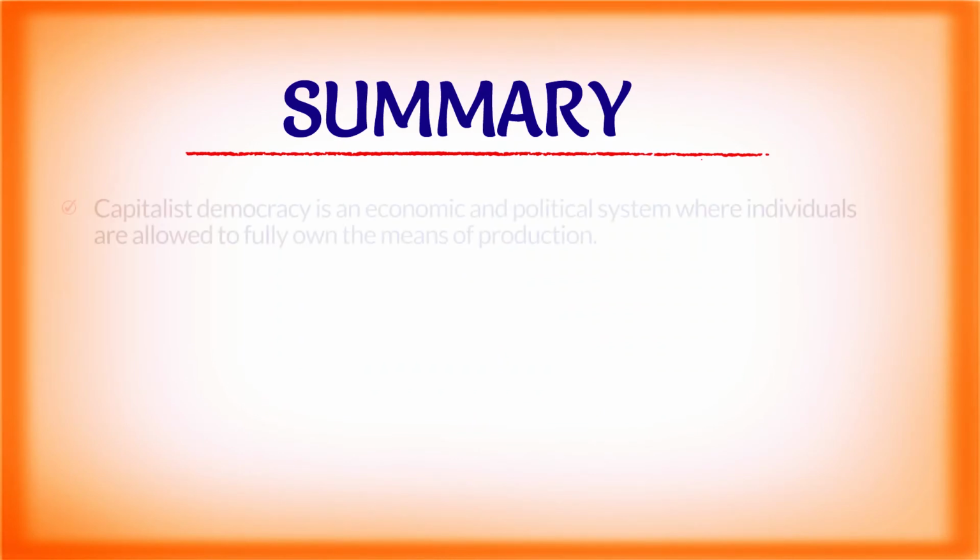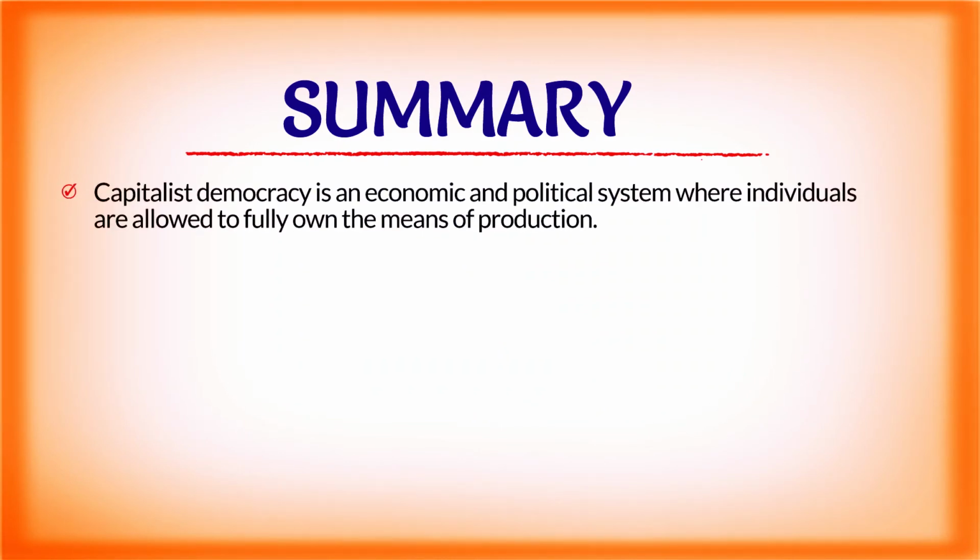Now that I've come to the end of this lesson, let's take a quick summary of all that we've learned so far. We learned that capitalist democracy is an economic and political system where individuals are allowed to fully own the means of production.